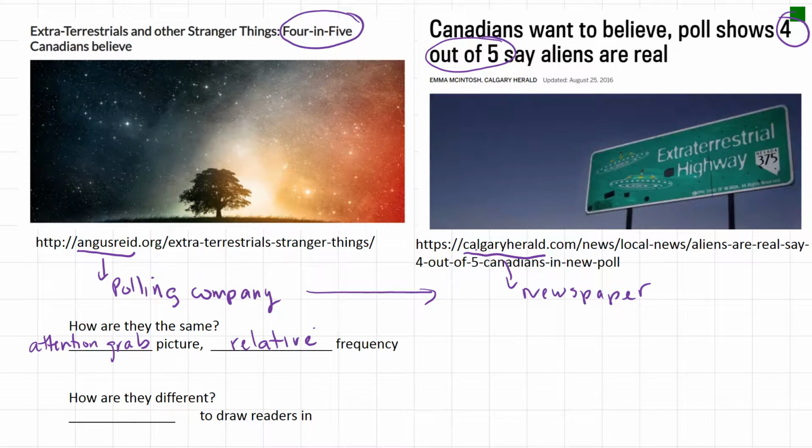Now, how are these two headlines different? It's quite subtle. There's not a huge difference, but it's the language that is used that makes it different. So the Angus Reid one refers to Stranger Things, maybe in hopes of getting some clicks because it's very related to the new Netflix show that's so popular, whereas the Calgary Herald has softened the language a little bit and puts "wants to believe" instead of "believes."